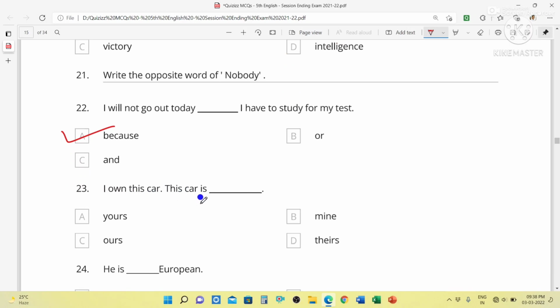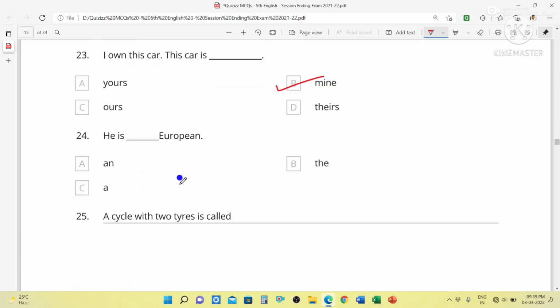I own this car. This car is mine. He is a European. So students, I have already told you that you have to see what the pronunciation of the word is. In the word European, we have to pronounce U. If a vowel sound is there, then we have to use an, and if a consonant sound is there, we have to use a. So U is a consonant sound, so we will use a.